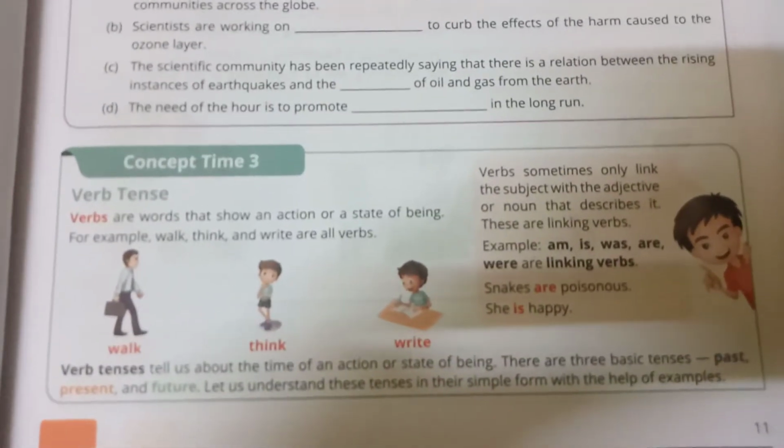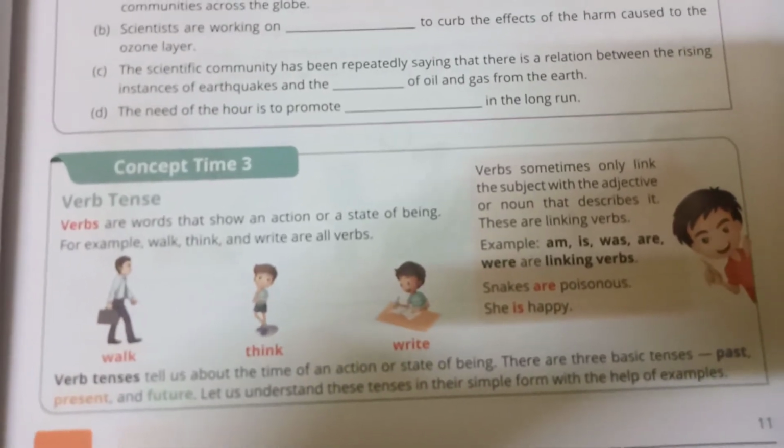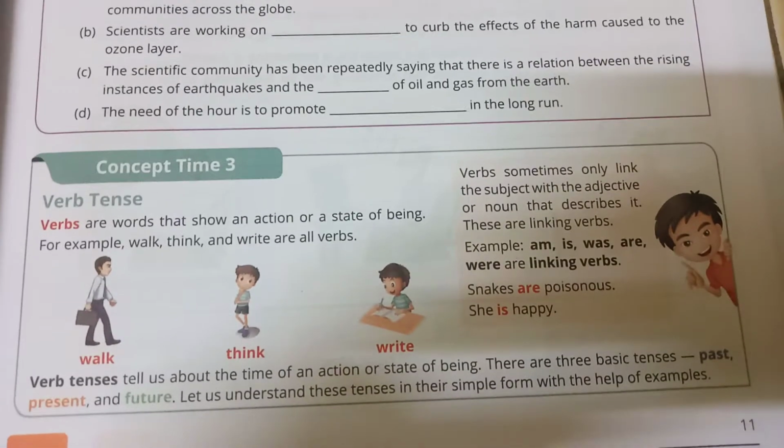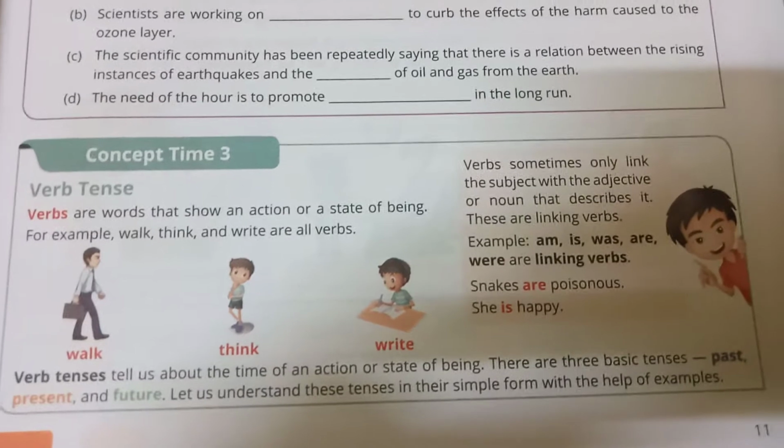Verb tense. What is a verb tense? You know what a verb is. Verbs are words that show an action or state of being. For example, walk, think and write are all verbs. What are verb tenses?